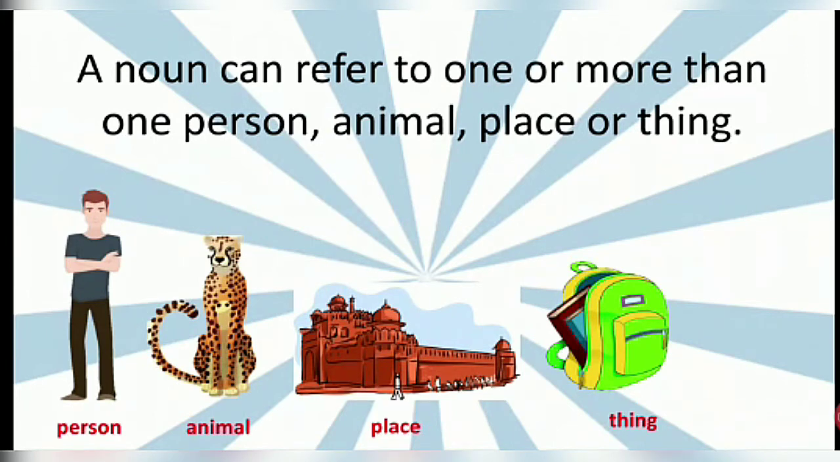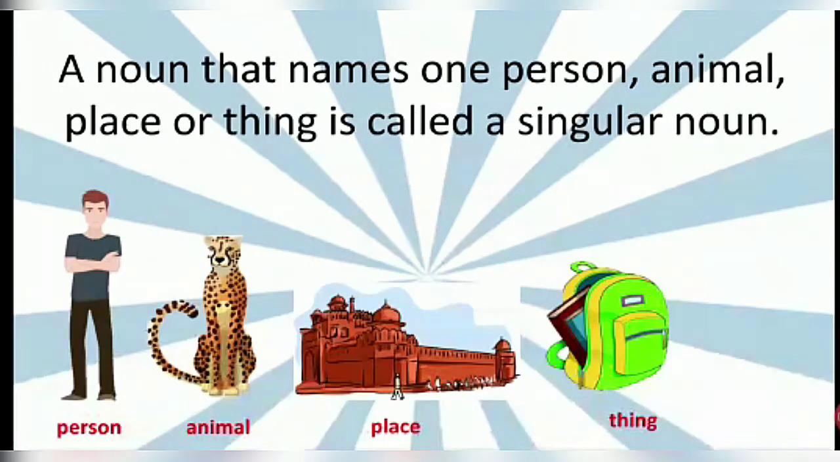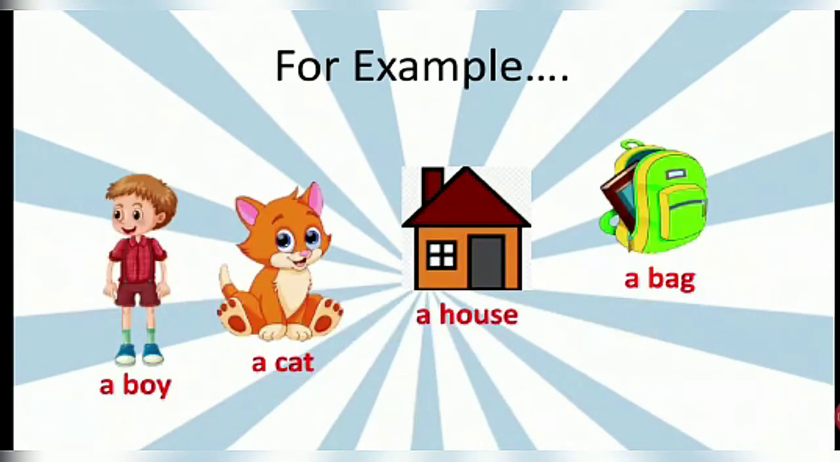Here we'll see the meaning of a noun. A noun can refer to one or more than one person, animal, place or thing. Let's see what is a singular noun. A noun that names one person, animal, place or thing is called a singular noun. For example, a boy, a cat, a house, a bag. Moving to the next slide.